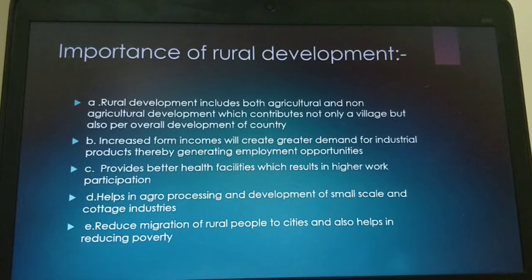Helps in agro processing and development of small scale and cottage industries. Rural development is important because it is feeding many raw materials for the industries. So it is helping agro processing, like sugarcane manufacturing centers, tobacco, or cotton. Many agro products are giving raw materials to other small scale industries and cottage industries. The availability of materials in villages is utilized 100%.